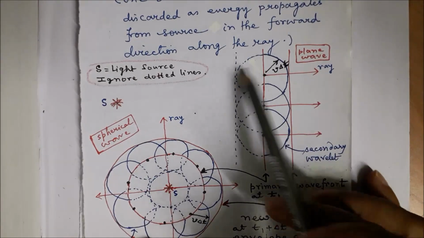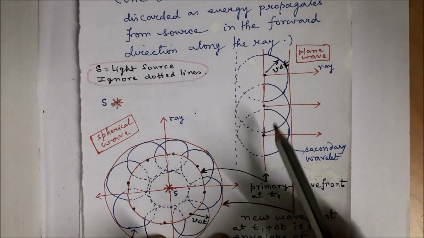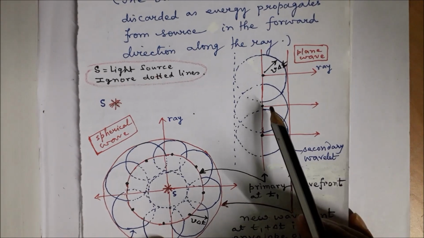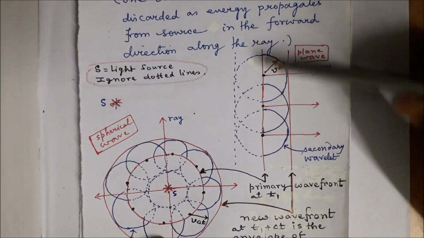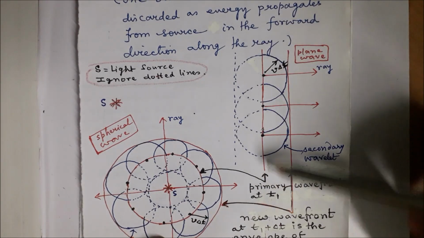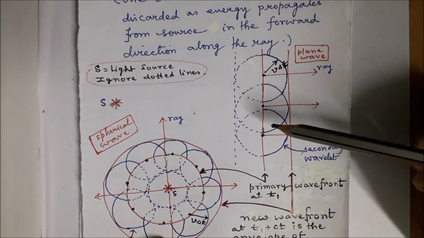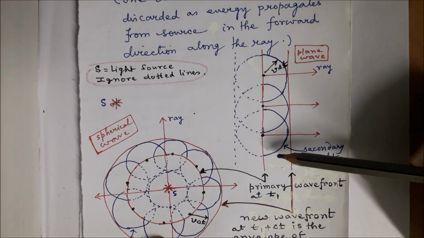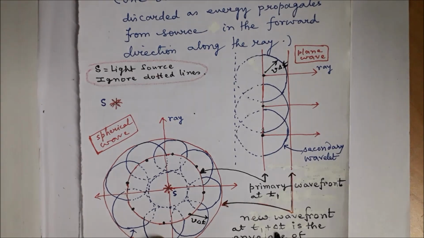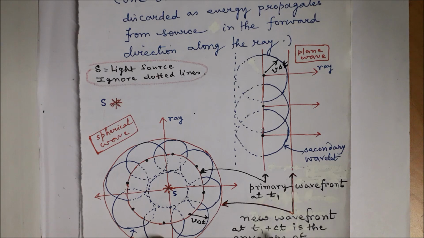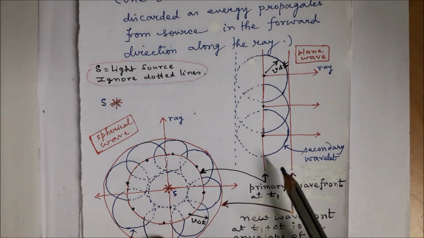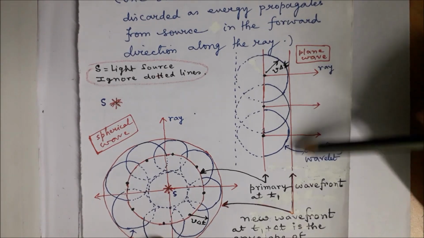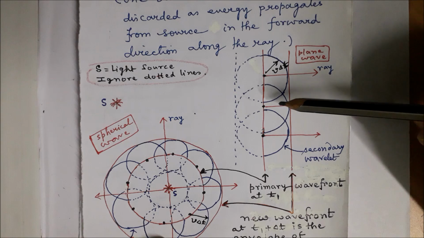Suppose we consider a plane wavefront. Here is the source, and at a large distance we have a plane wavefront. This is the position of the primary wavefront at time t1, say. Now we are interested to find what will be the position of the wavefront after some time, say delta t, that is at t1 plus delta t. The procedure of obtaining this position of new wavefront is given by Huyghens principle.